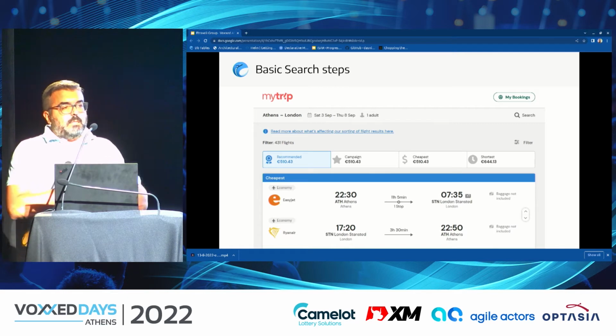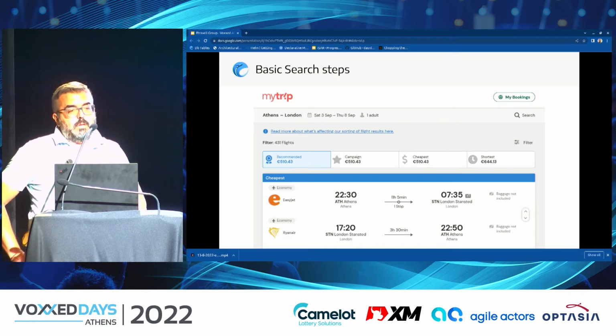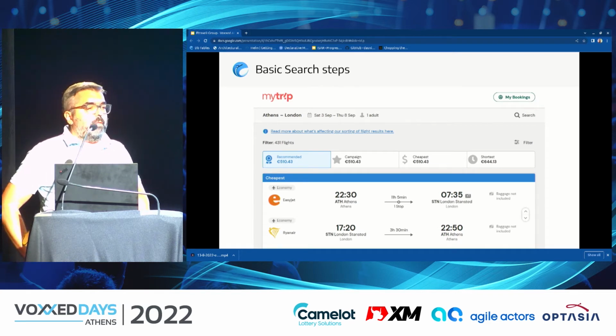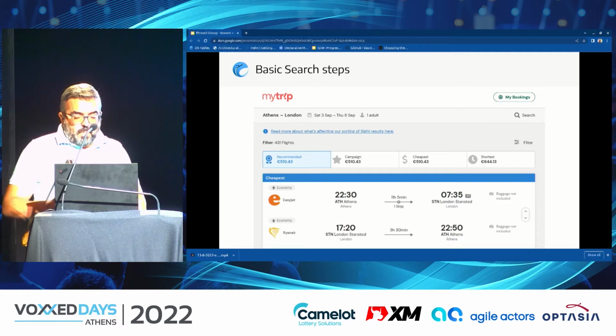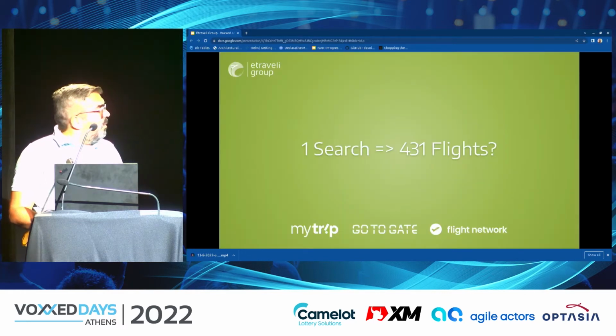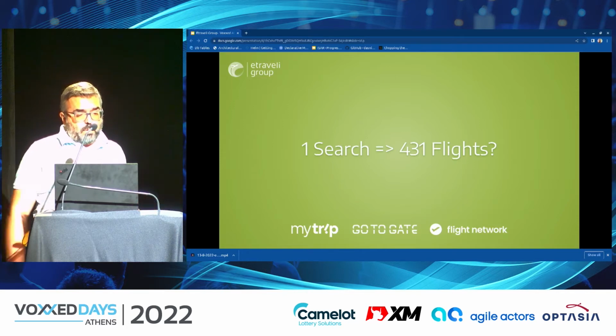We will explain later what happens behind the scenes, but the end result looks like this. Here we see that we have 431 unique flight results from Athens to London for two specific dates. And one might think, okay, one search ended up having 431 unique results.